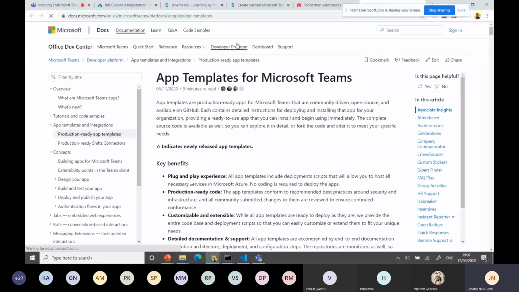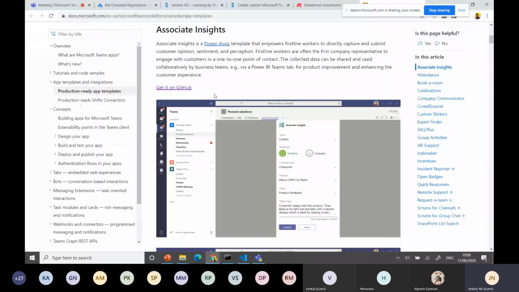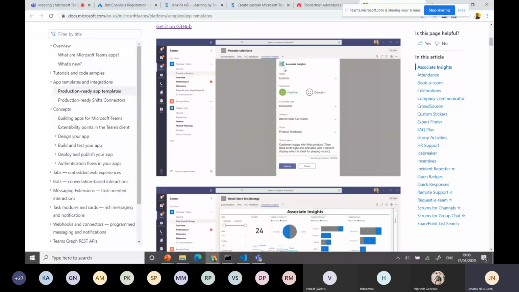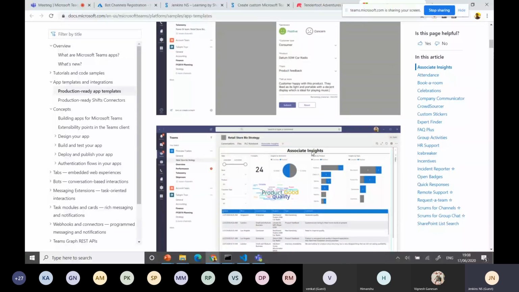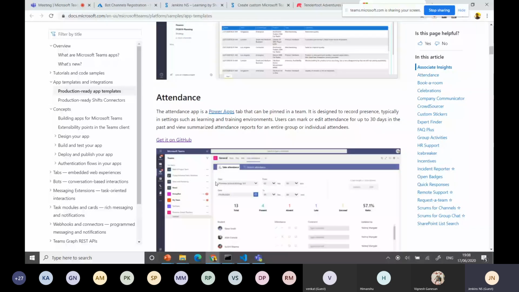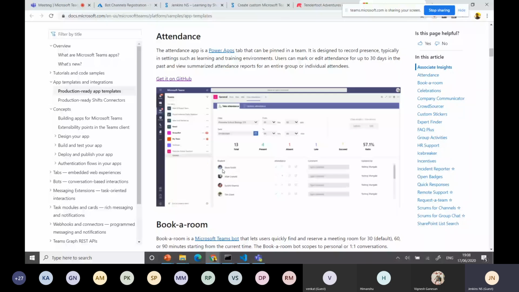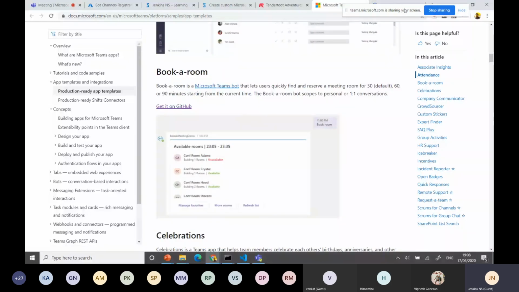Here is how to use the app template. Whenever I see this, it is Associate Insights. You can utilize Power Apps as a template, and we have SharePoint in the background to store all the details and maintain them. You have the attendance app. Whenever I want to deploy and feel that this app is useful, I go and do it. How to do it? Every app always has a Get it on GitHub link. I just click it here and it will open a new window.